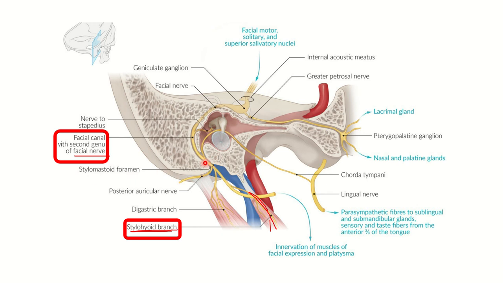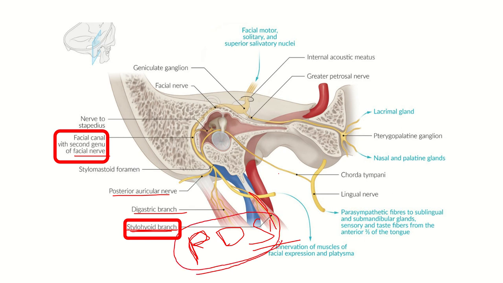When it leaves the stylomastoid foramen, the facial nerve gives three important branches. The mnemonic is PDS. PDS is one of the suture materials, and here P is for posterior auricular nerve, D for digastric branch, and S for stylohyoid branch. So PDS are the three important branches of the facial nerve when it exits the stylomastoid foramen.